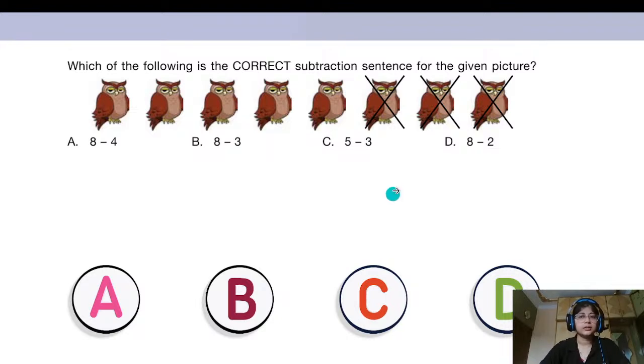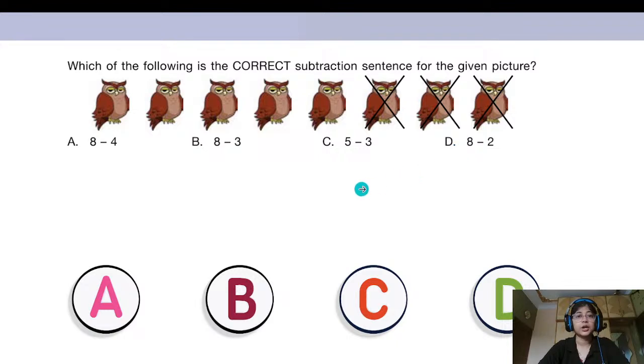Okay. So come on, let's see which is the correct answer and if Arya is right or not. Okay. So first we are going to count the total number of owls we can see here. Okay. So let's count. We have 1, 2, 3, 4, 5, 6, 7, and 8.